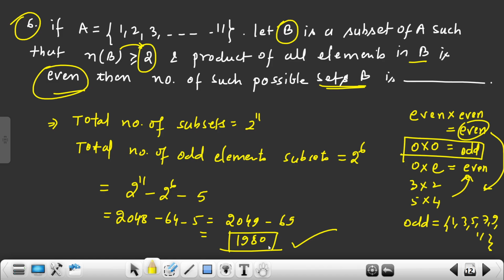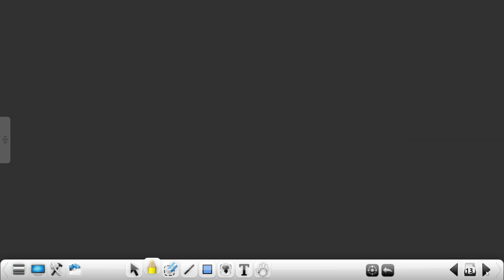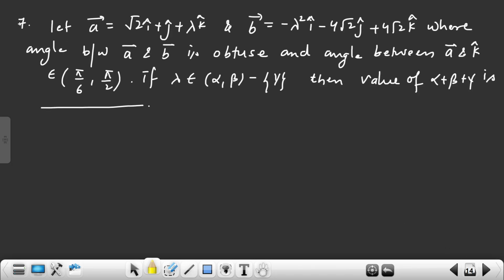Clear? Understand? First I calculated the total number of subsets. Then I calculated the number of odd element subsets, 2 power 6, because their product is always an odd number. I don't want it. And single even elements, that I also do not want, because the number of elements in B should start from 2. So that 5 also got reduced. So this is my final answer, 1980. Let's move to the next one, 7th.